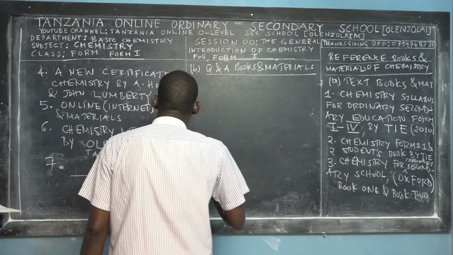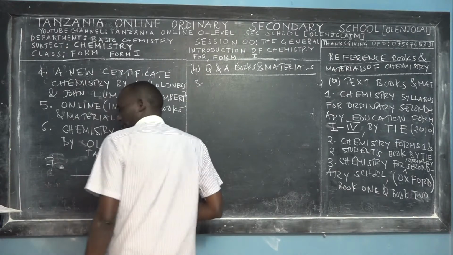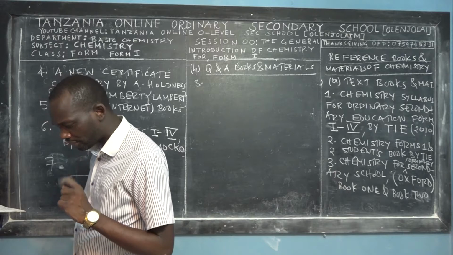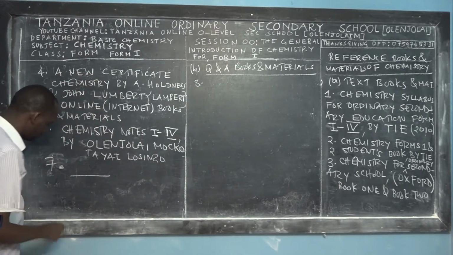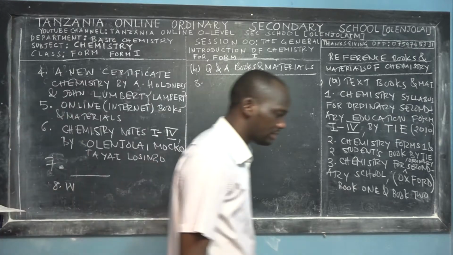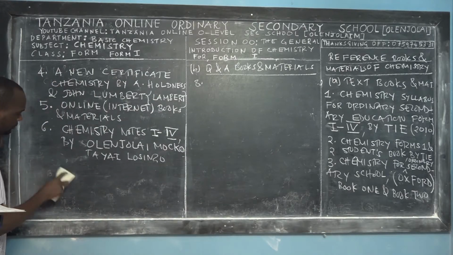So here I have 2 references. I also have number 8, if I'm not mistaken. Yeah, Work the Examples and Problems in O-level Chemistry by Lambert. Thank you. So number 8, you said, Work the Examples. Let me give you number 7, and then number 8 will be your homework.